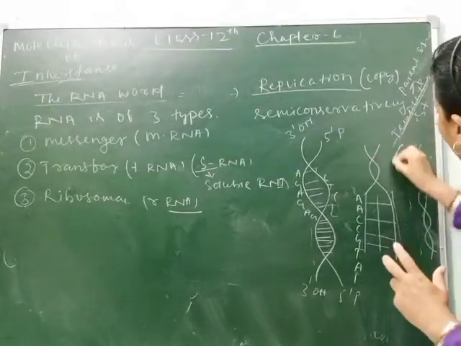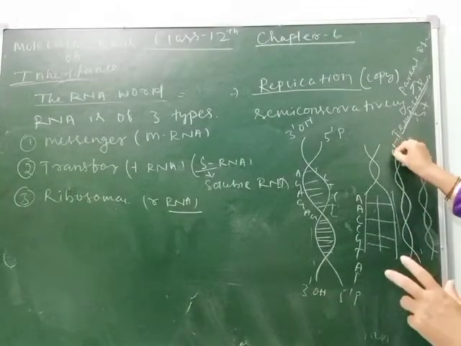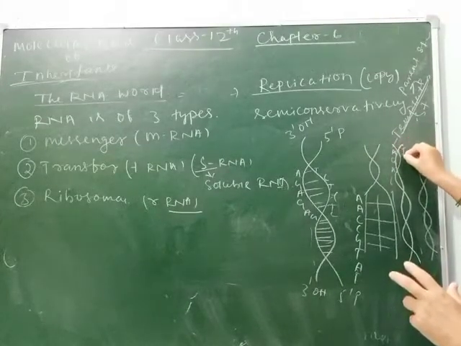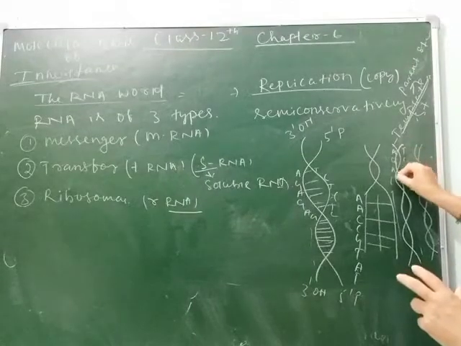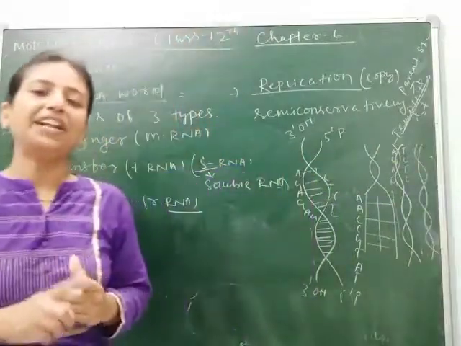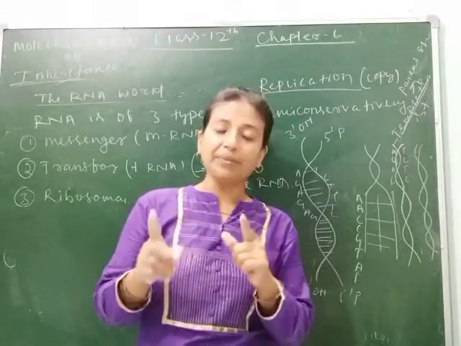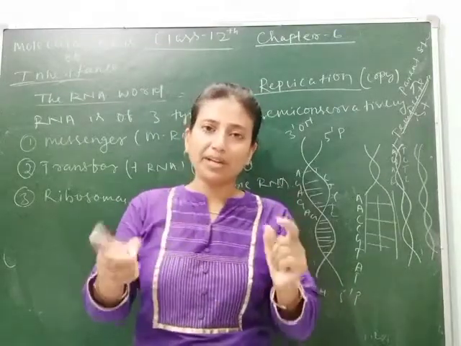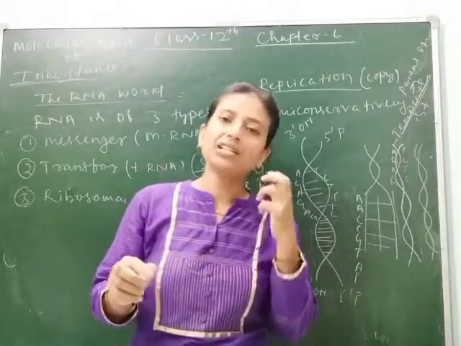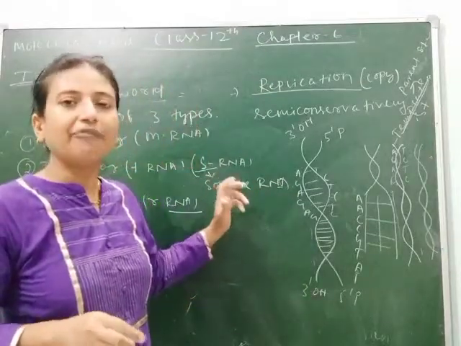Suppose here the diagram, this is parent and here the newly synthesized DNA. If this contains A, G, then it will contain T, C, T, C. Clear? So always the base pair formed is complementary to each other. It means one purine binds with a pyrimidine, purine, pyrimidine. In this way, they make the base pairs and replication occurs. We will study more about this DNA replication while we will study the replication fork.